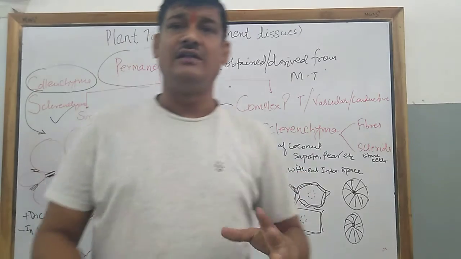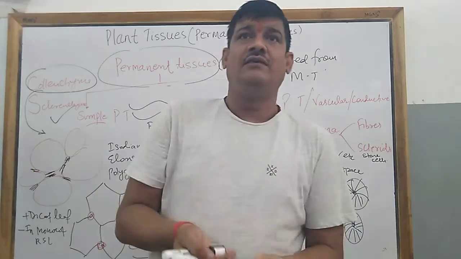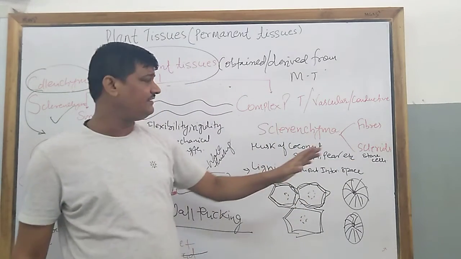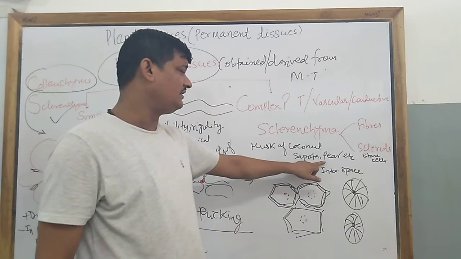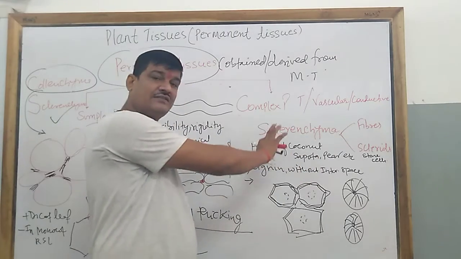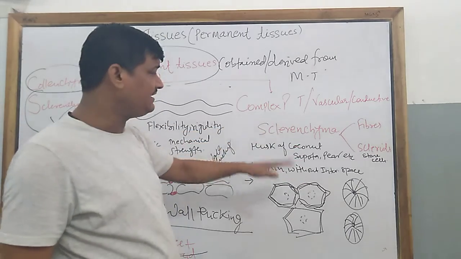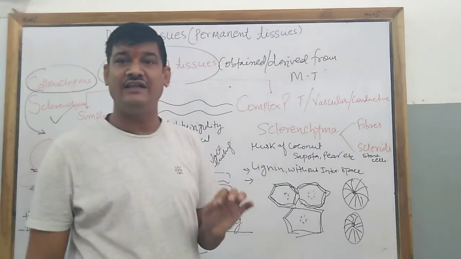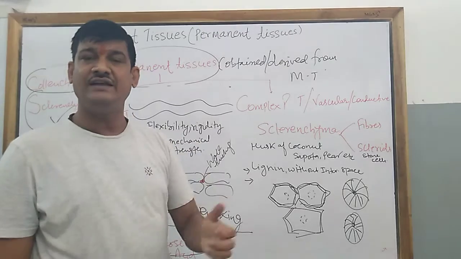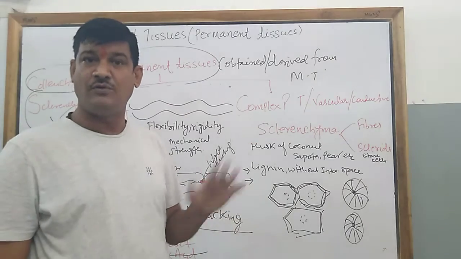Sometimes the question is asked: there are some fruits where the pulp gives a feeling of grittiness, what is the reason? The reason is the presence of stone cells. I gave the example of sapota, that is chiku, and even the pear. Another example is the husk of coconut fiber. So these are the structures where sclerenchyma cells are present, and sclerenchyma cells are totally dead cells with only one function: they provide mechanical strength, support and rigidity, and do not allow the breaking down of the plant's body.